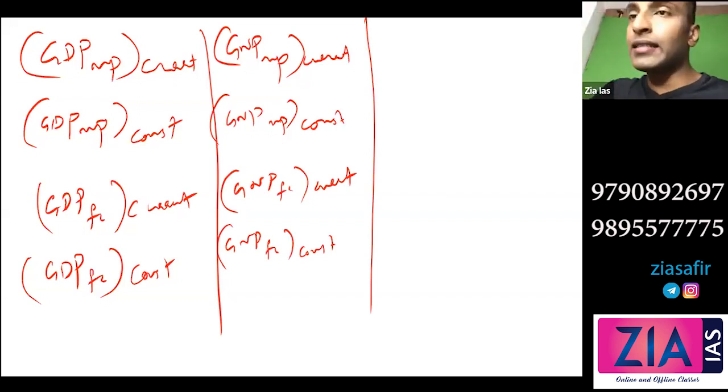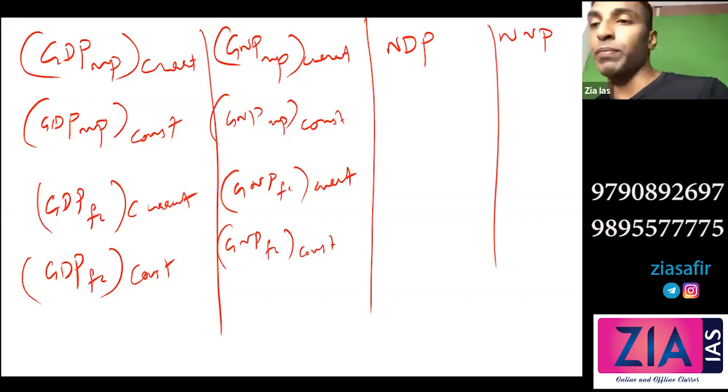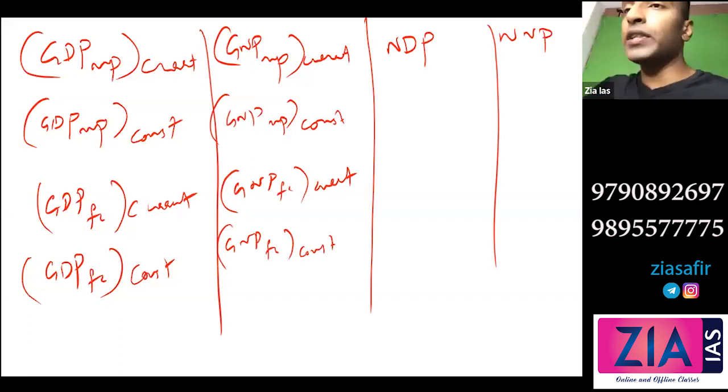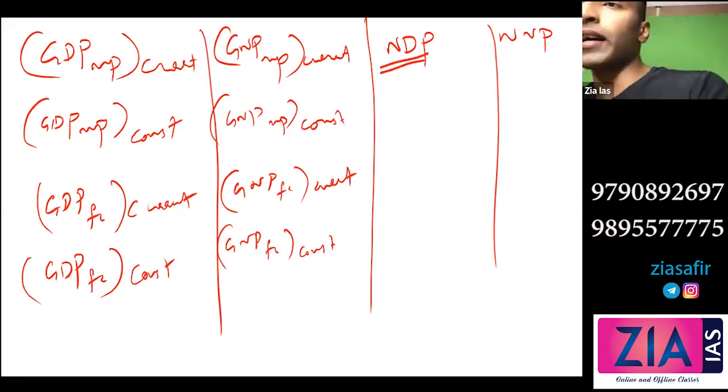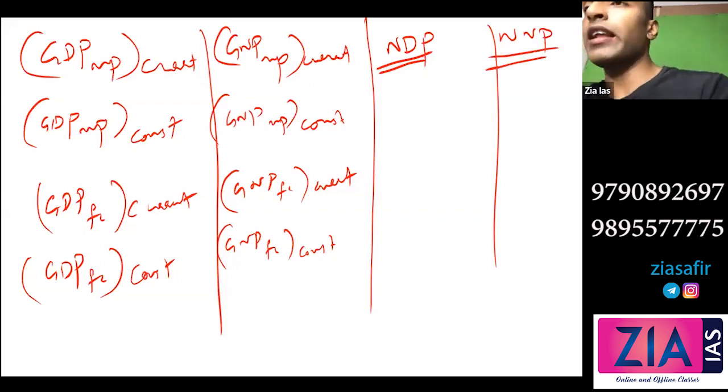Exactly in the same way, I'll go for NDP and NNP also. I don't think I need to write it completely here. So did I get 16 concepts? With NDP: NDP MP current, NDP MP constant, then I change MP to FC: NDP FC current, NDP FC constant. You can fill it. Similarly, NNP also: NNP MP current, NNP MP constant, NNP FC current, NNP FC constant. So this is a very dry session, but I'm expecting that you will understand everything related to the concepts of national income.